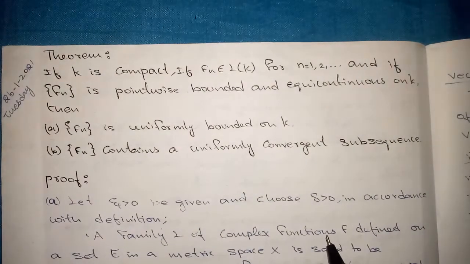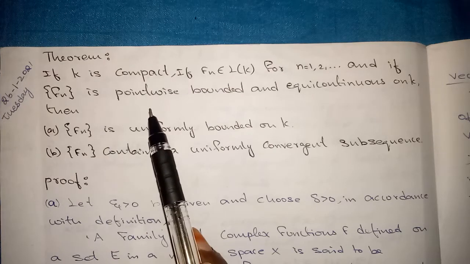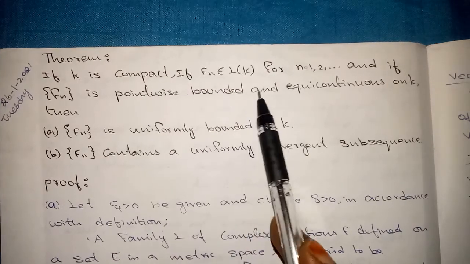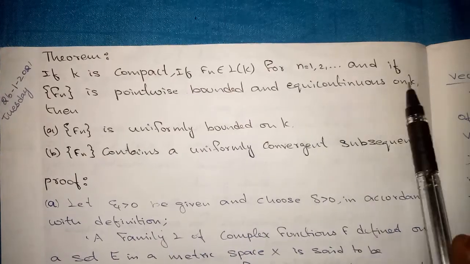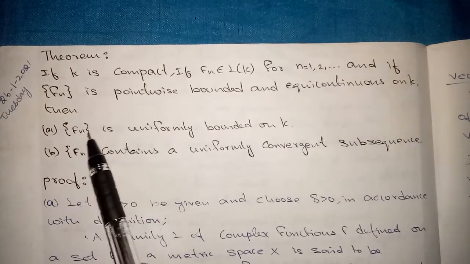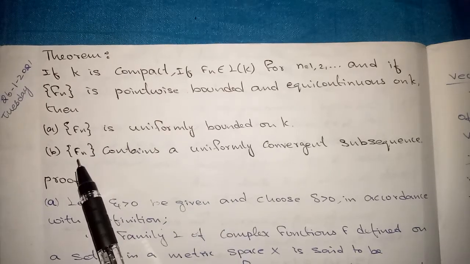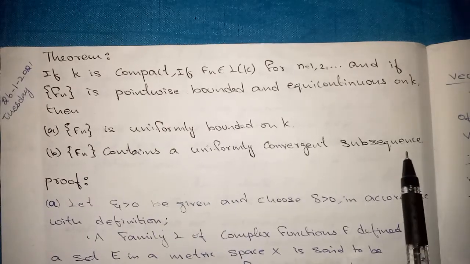Hi friends, now we are going to see a theorem based on equicontinuous families of functions. If K is compact, if fn belongs to C(K) for n equal to 1, 2, 3, etc., and if fn is pointwise bounded and equicontinuous on K, then we have to prove two subdivisions: fn is uniformly bounded on K, and fn contains a uniformly convergent subsequence.